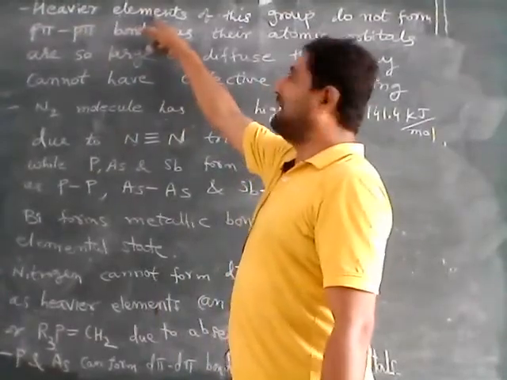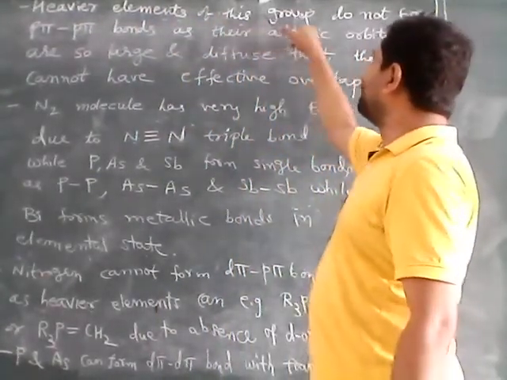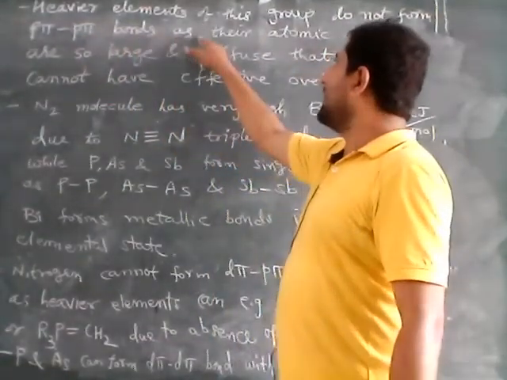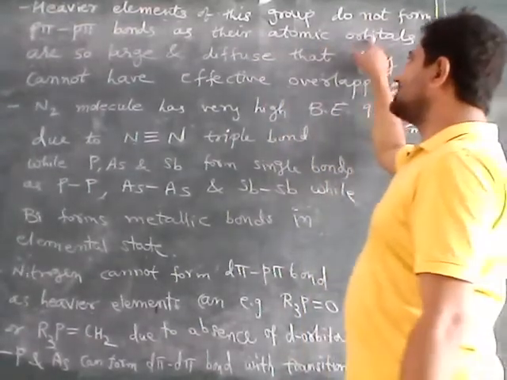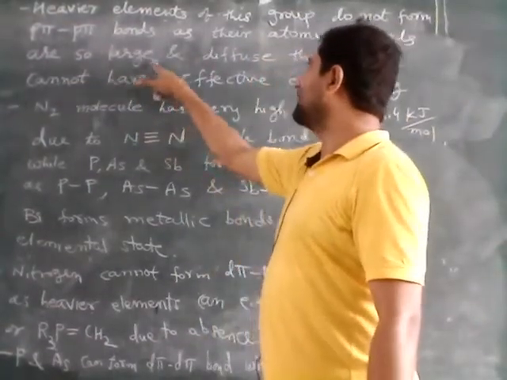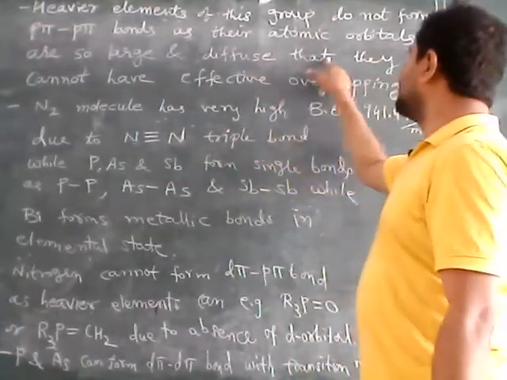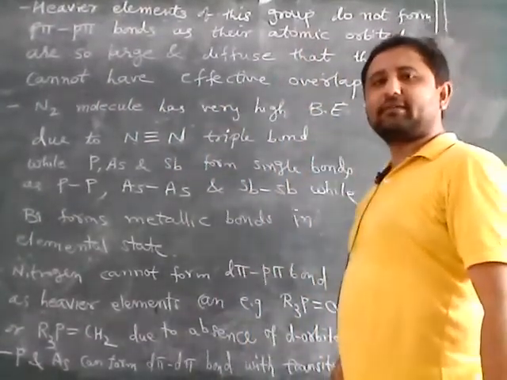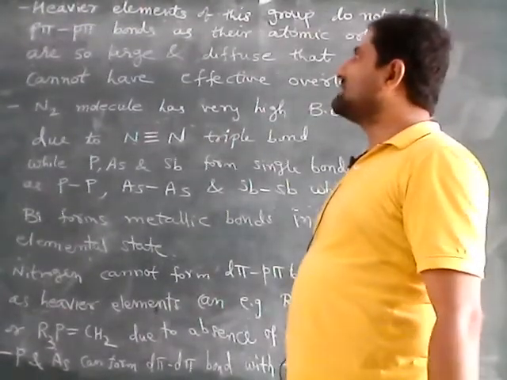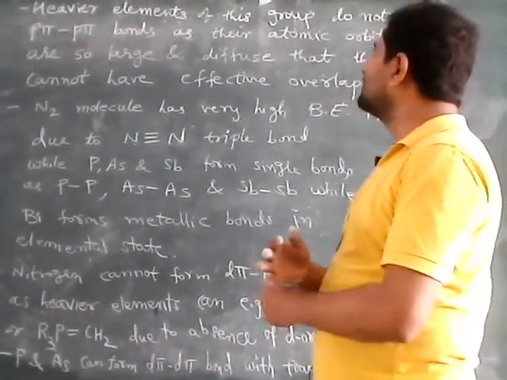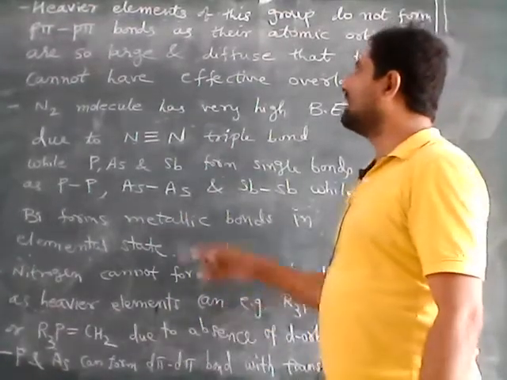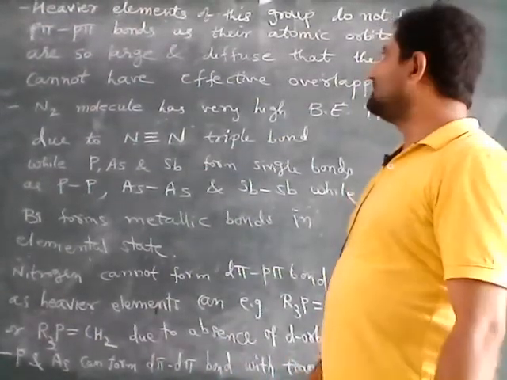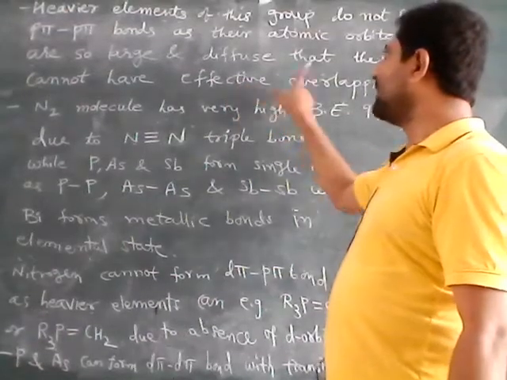Heavier elements of this group do not form p pi bonds as their atomic orbitals are so large and diffuse that they cannot have effective overlapping. So here we will see that in the case of heavier elements, their atomic orbitals are very large and so diffused that they cannot form an effective p pi bond.